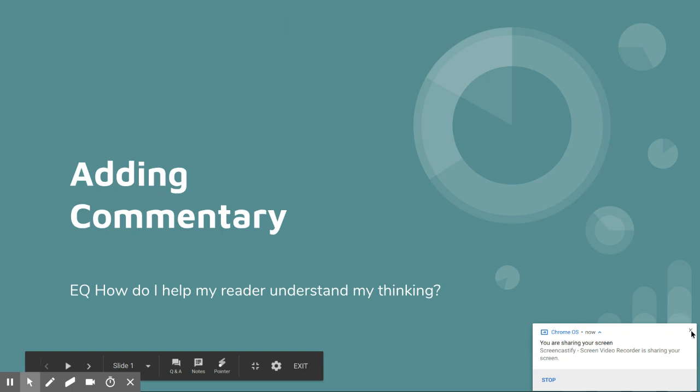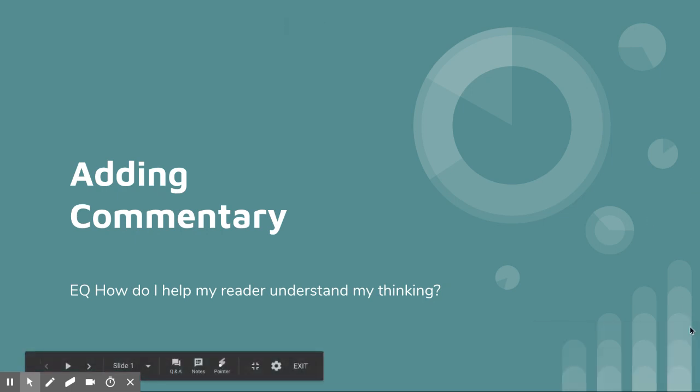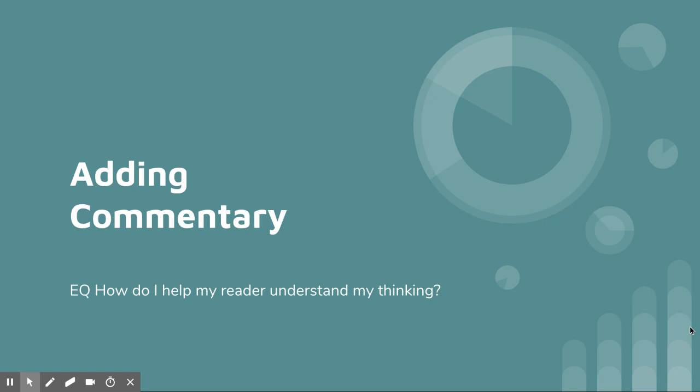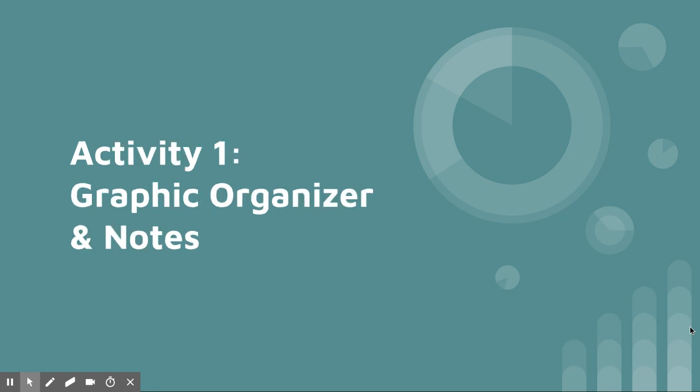For this last station, we're going to be focusing on adding commentary to our textual evidence. Please take a moment and add your essential question for this station at the top of your paper. How do I help my reader understand my thinking? We're again going to be doing 3 activities in this very last station for this unit.